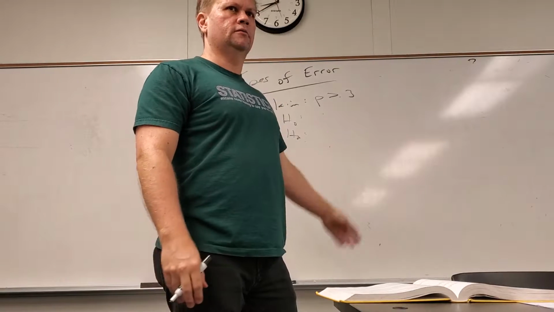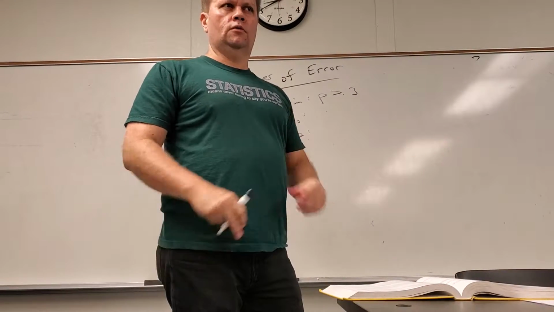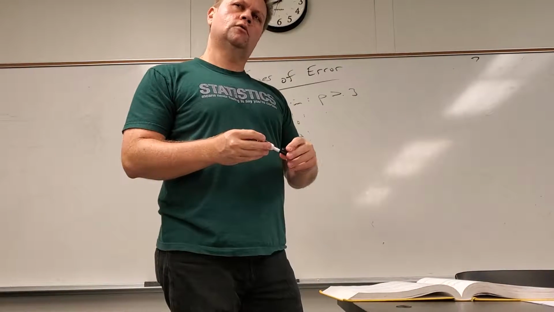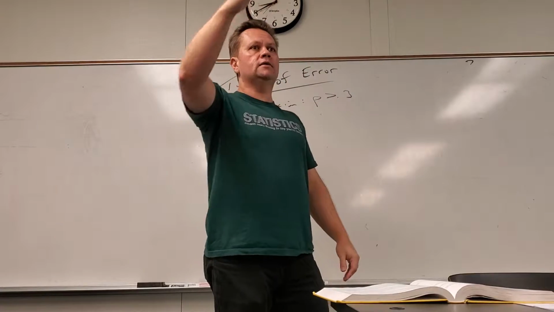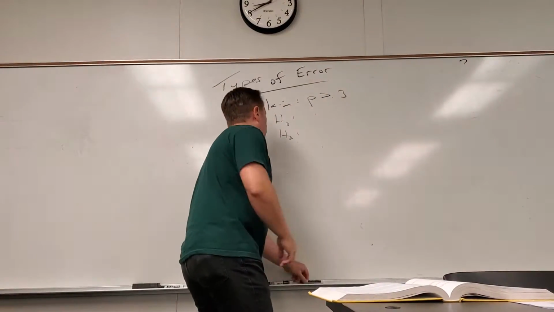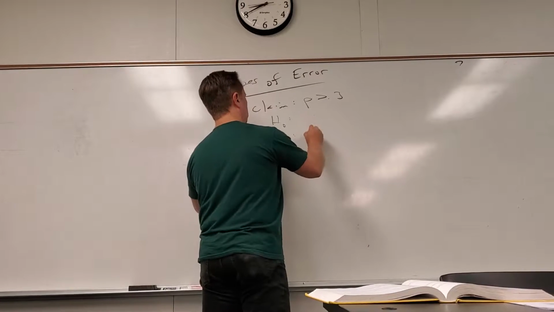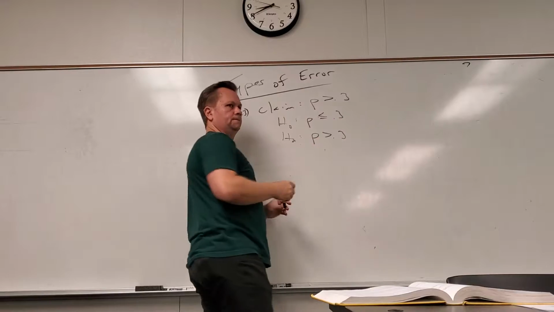So there it is. Okay. So write the claim, and then you can figure out which one it is, and the other one is going to be the opposite of that. So if this is p greater than 0.3, what's the H0? Less than or equal to.